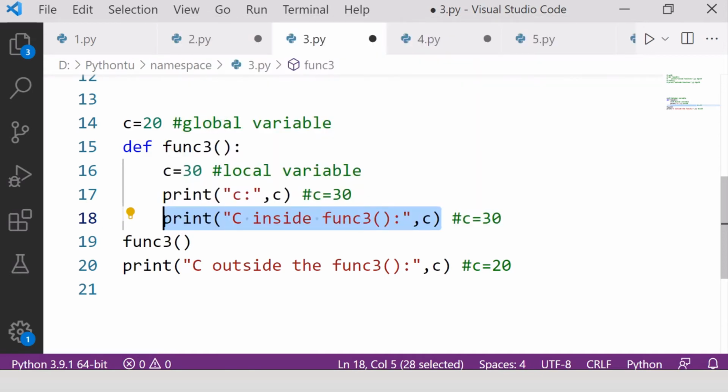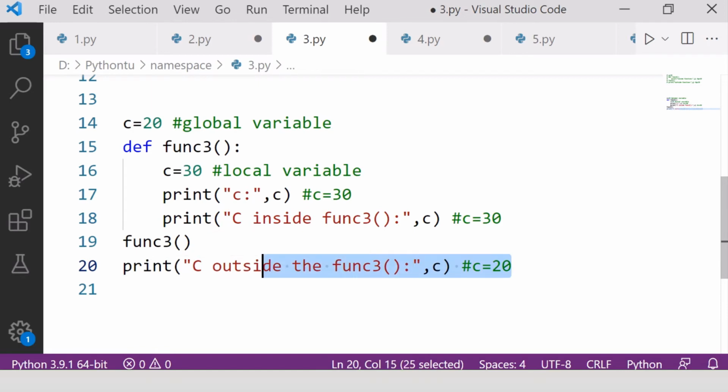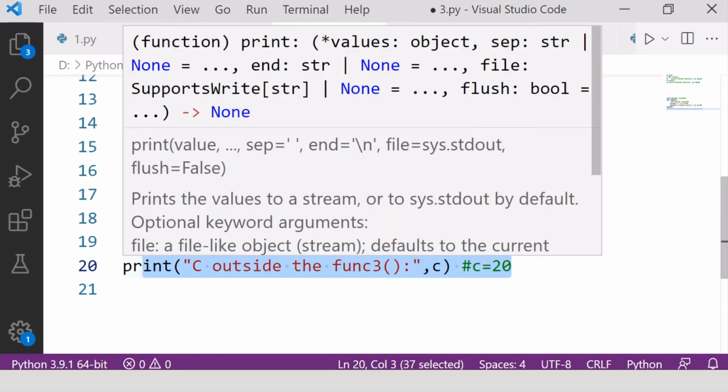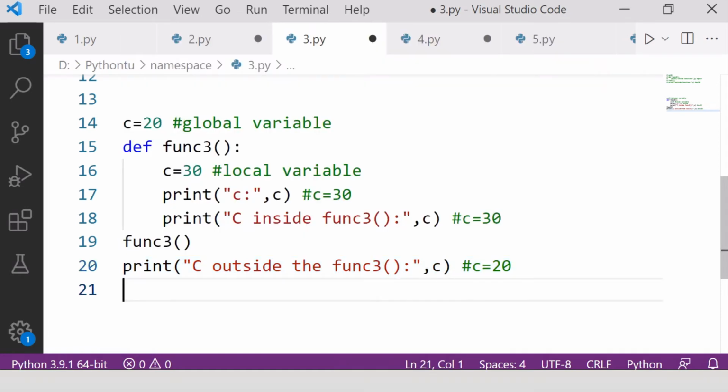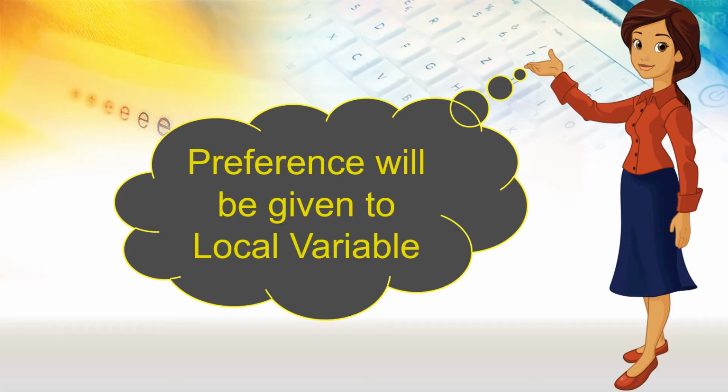This line is declared outside the function, so outside the function the global variable will be accessed, so we are getting the output accordingly. We learnt that the preference will be given to the local variable. I hope this one is clear to you through the example also.